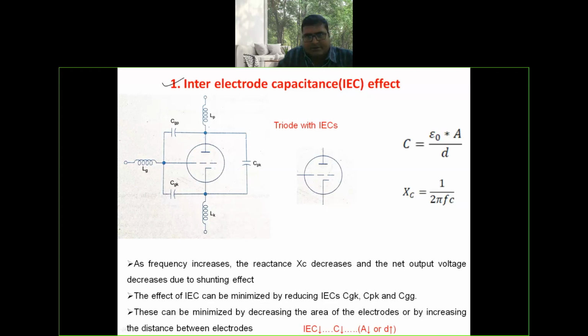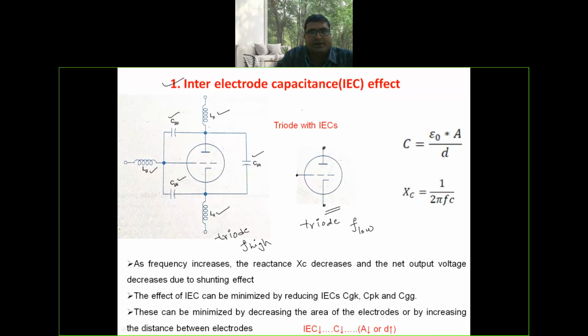Now here, from this figure, you can observe this is a triode at low frequency. You can observe it is a three-terminal device. Now here you can observe the equivalent circuit of the same triode at microwave frequency. At microwave frequency, some inductance and capacitance are appearing inside the equivalent circuit.